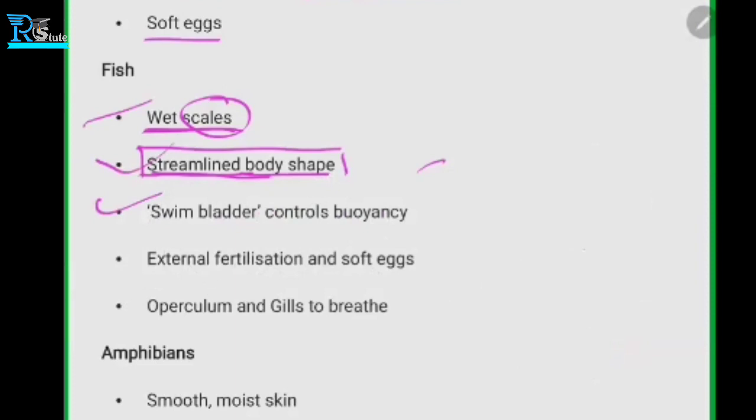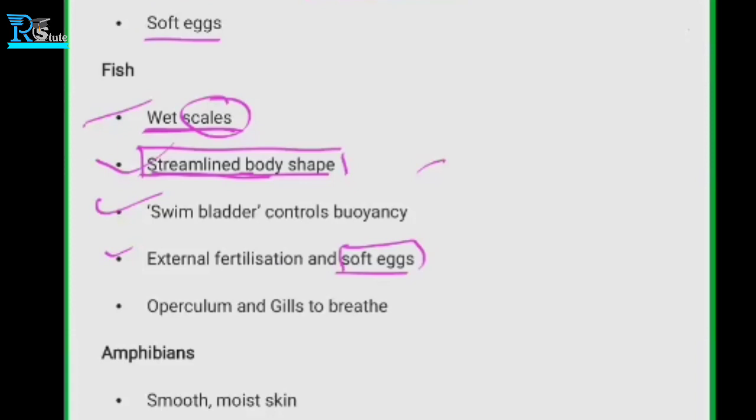And now they have external fertilization, and they have soft eggs here. So babies are produced outside the body, through eggs, and the eggs are soft. What is the difference between soft eggs and hard eggs? Soft eggs can break very easily.